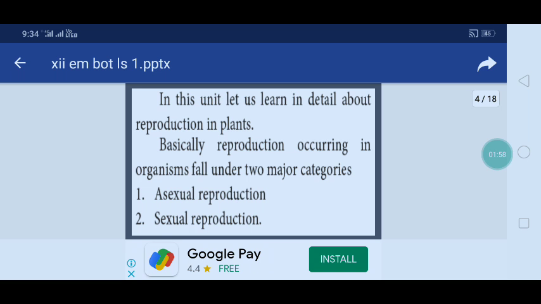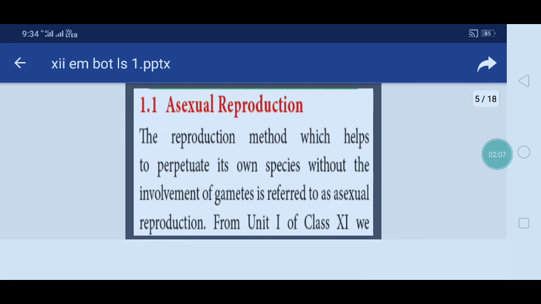Basically, reproduction occurring in organisms falls under two major categories. First one is asexual reproduction, second one is sexual reproduction. In asexual reproduction, the reproduction method which helps to perpetuate its own species without the involvement of gametes is referred to as asexual reproduction. What do you mean by asexual reproduction? The gametes are not involved in producing the offspring.